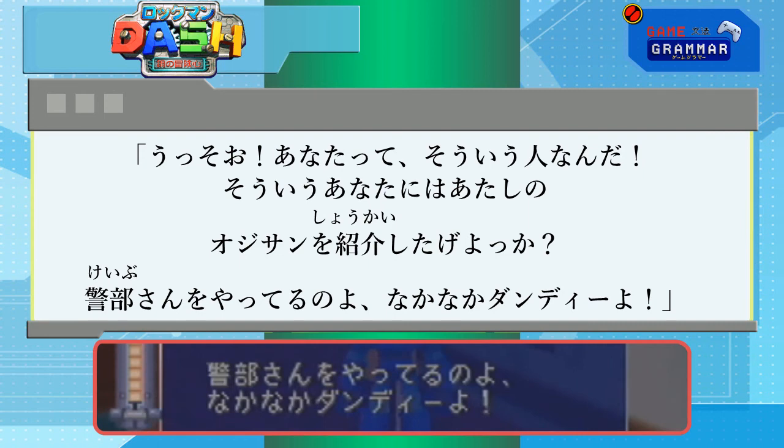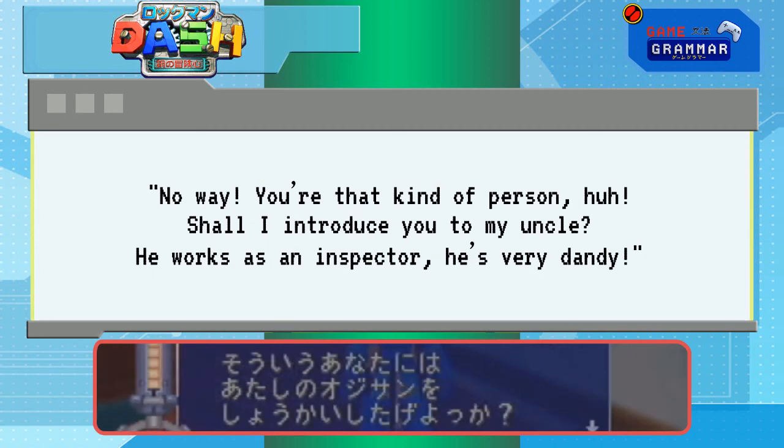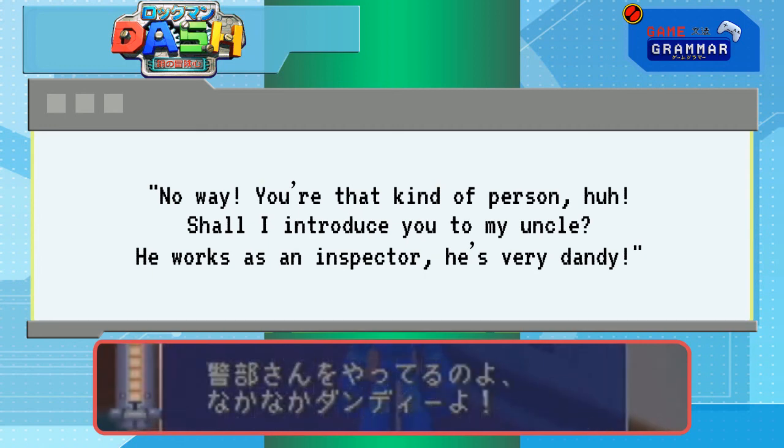嘘、あなたってそういう人なんだ。そういうあなたには、私のおじさんを紹介してあげよっか? 警部さんのやってるのよ。なかなかダンディーよ。No way! You're that kind of person, huh? Shall I introduce you to my uncle? He works as an inspector.